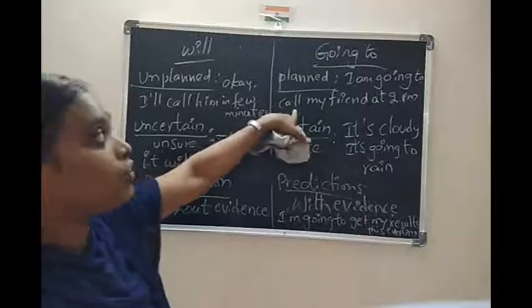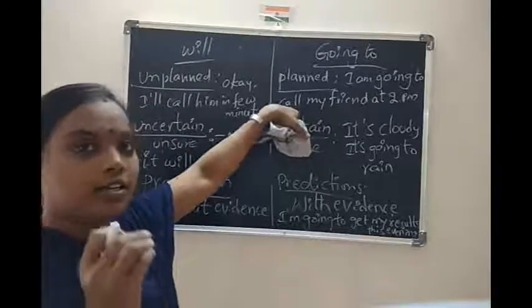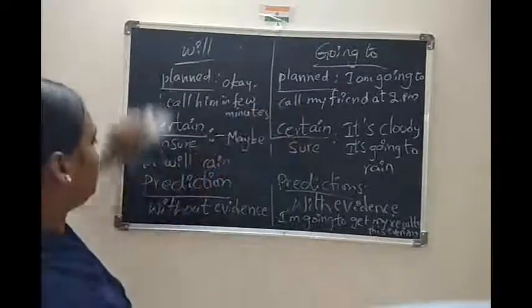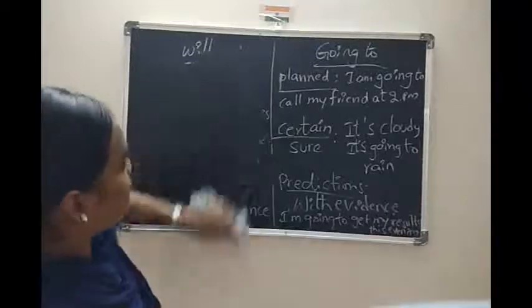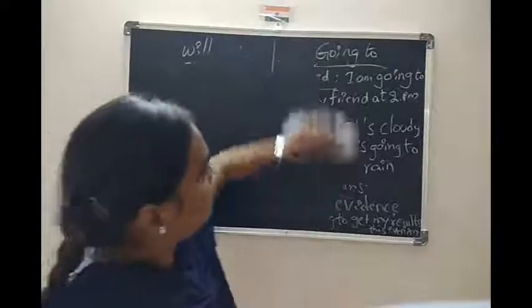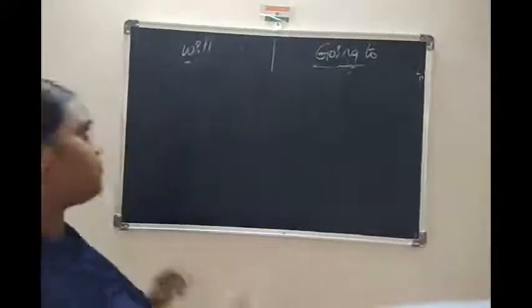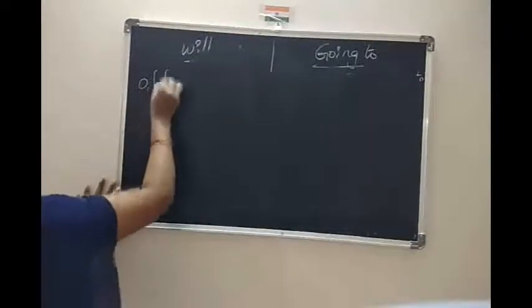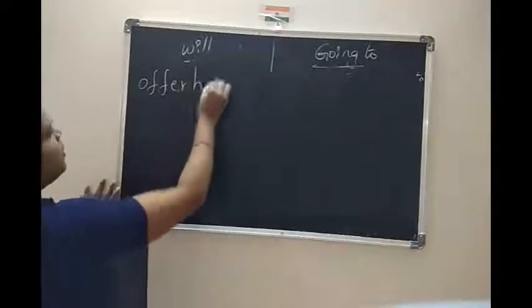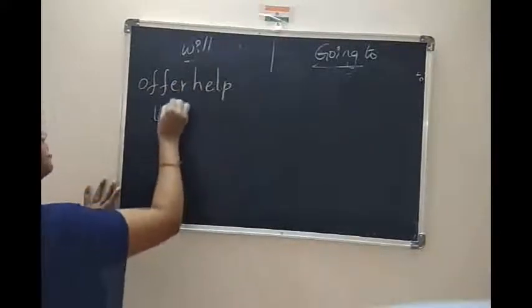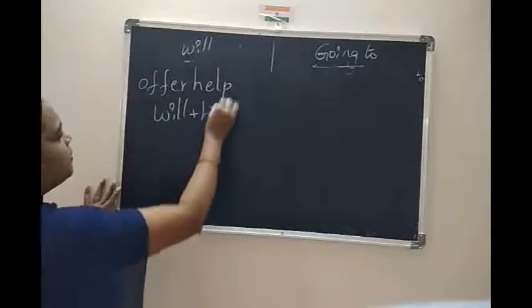Offering help. Children, last point. We offer help to someone. We can use will plus help in a sentence.